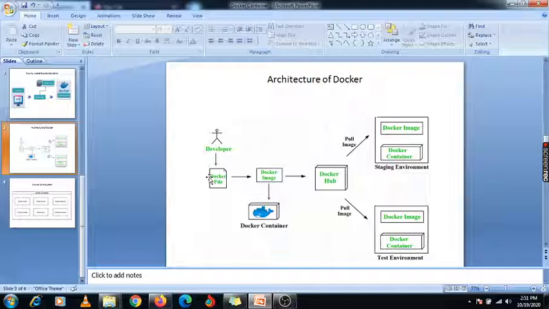Once this Docker file is created, from this Docker end, using that Docker file we can create one Docker image, and using that Docker image we can create one container, that is a Docker container, right? So when we are creating this, this is the Docker image. This Docker image is created by our Docker engine, right? So there is one Docker engine available.